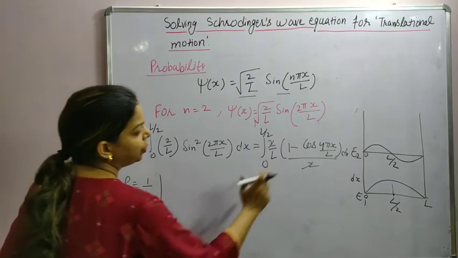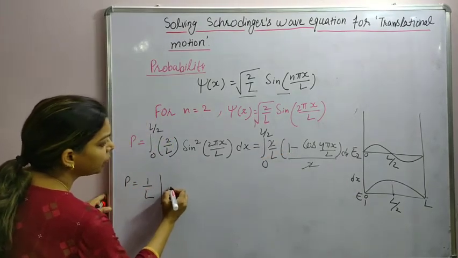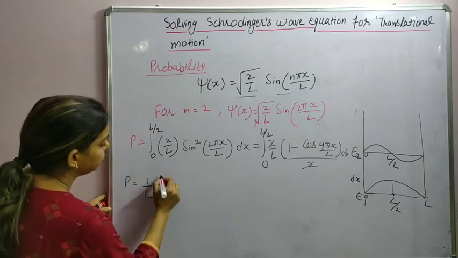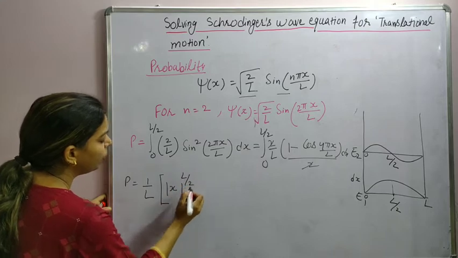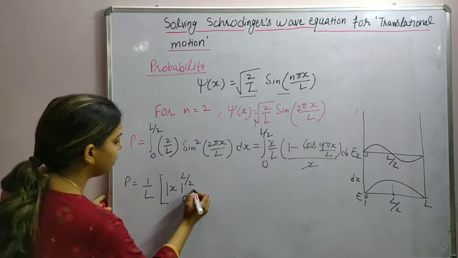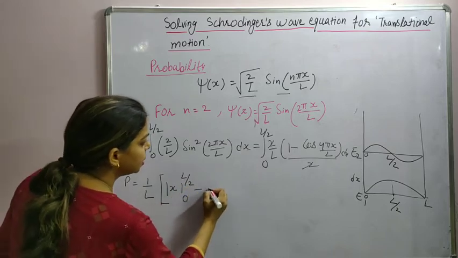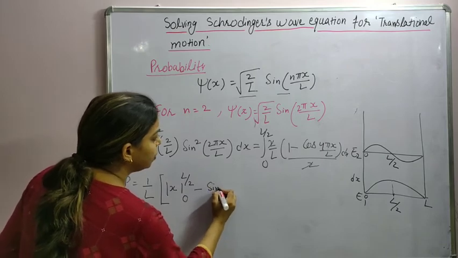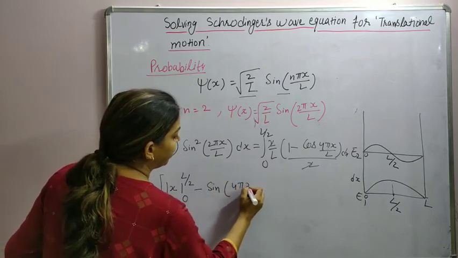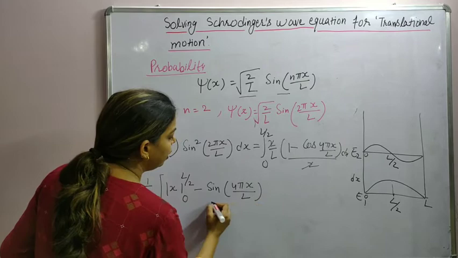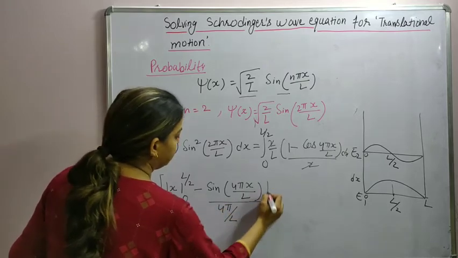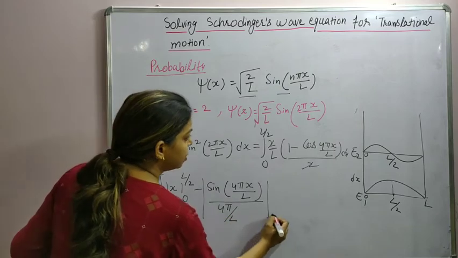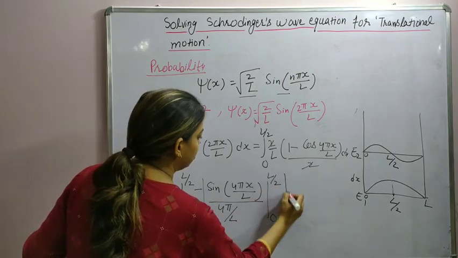Alright, after integration we have x from 0 to L by 2 and minus sine of 4 pi x by L divided by 4 pi by L, limits 0 to L by 2.